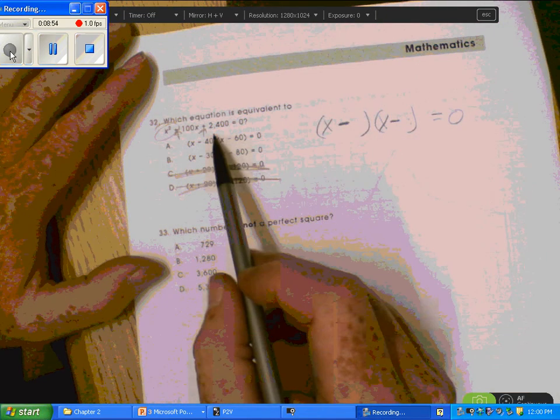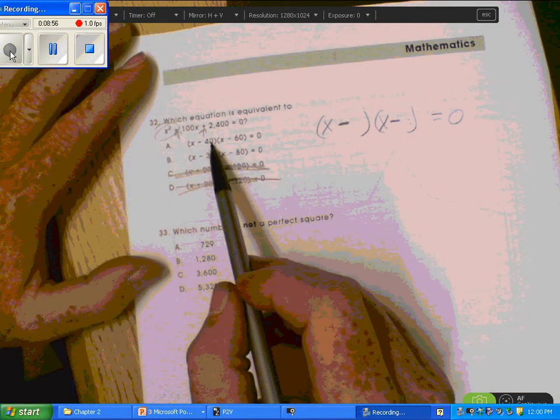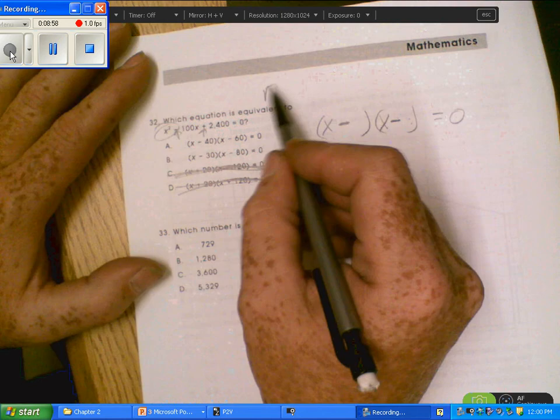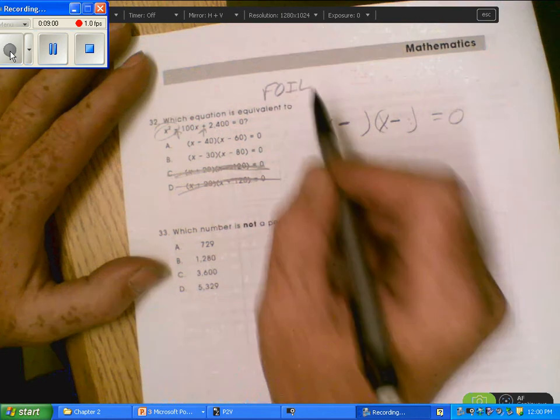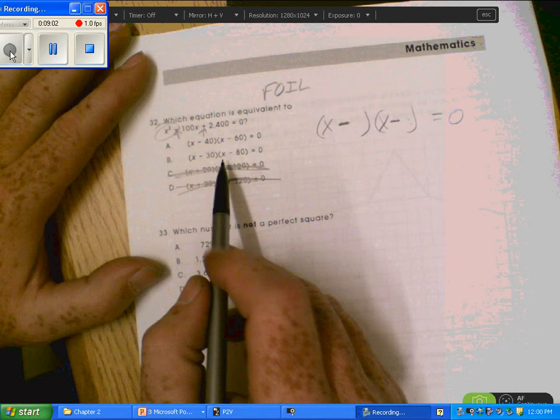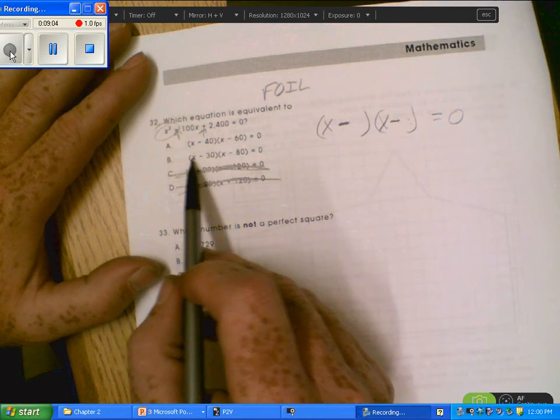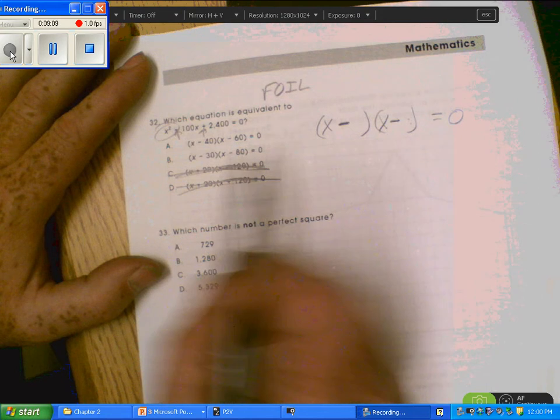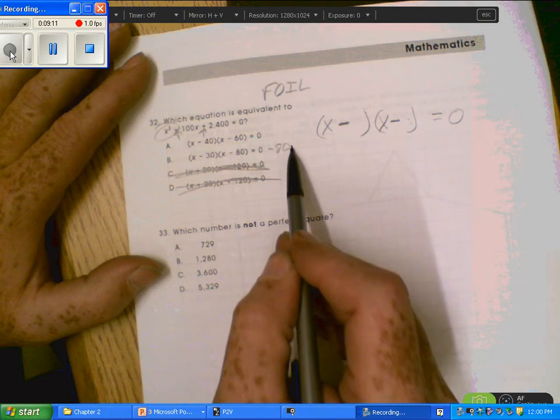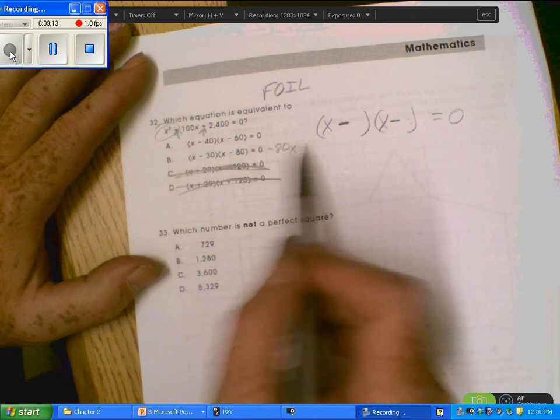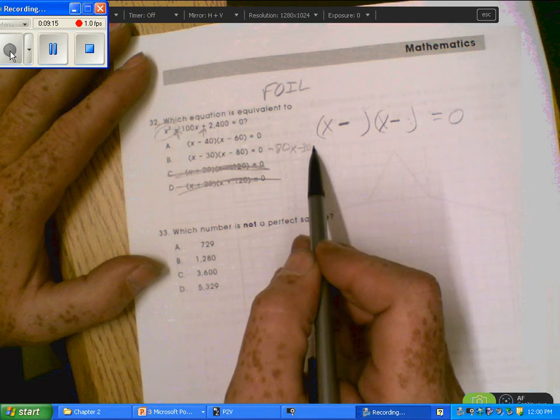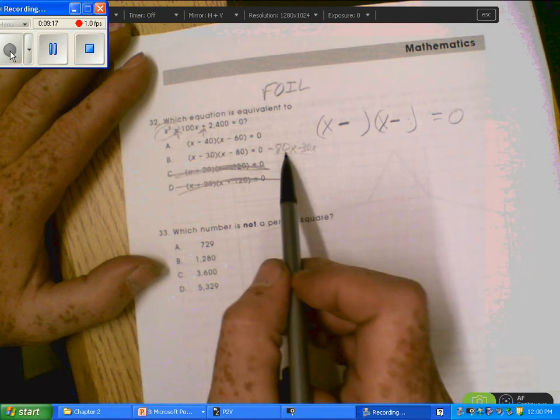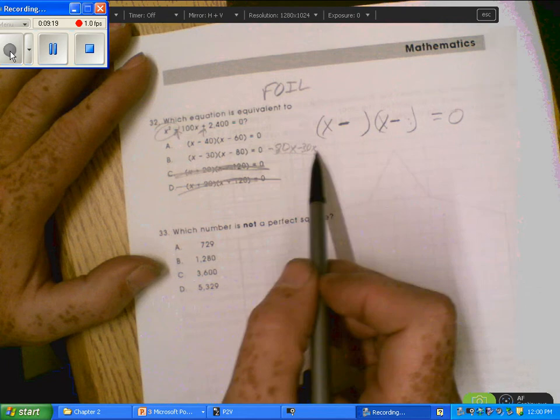Now remember when we do our FOIL on this, if we're looking at the answers down here, you do the FOIL, you do outer times inner. Outer, that's negative 80 times x, that'd be negative 80x. Inner is negative 30x. You add those two up and they give you negative 110x.